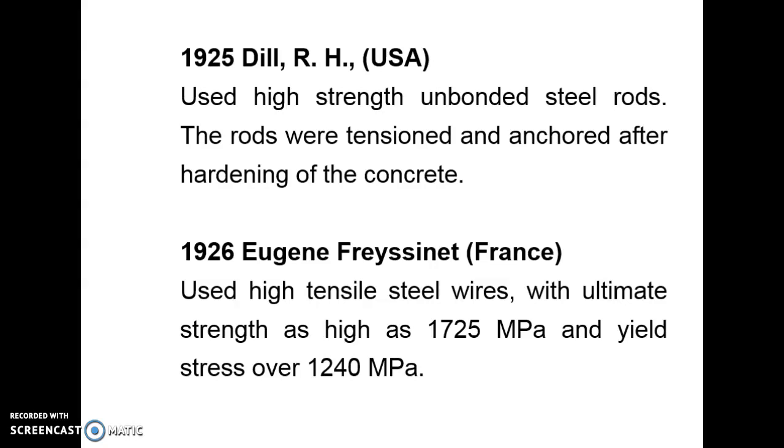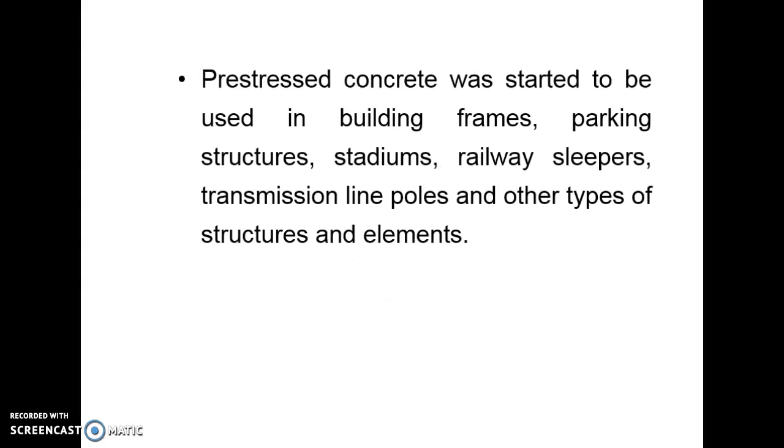In 1925, Dill used high-strength unbonded steel rods. The rods were tensioned and anchored after hardening of the concrete. In 1926, Eugene used high-tensile steel wires with the ultimate strength. He is known as the father of pre-stressing. Pre-stressed concrete started to be used in building frames, parking structures, stadiums, railway sleepers, transmission line poles, and other types of structures and elements.